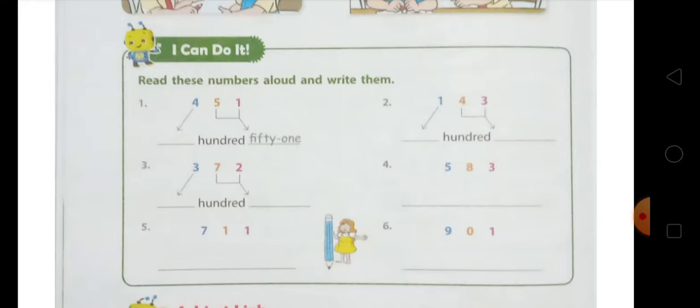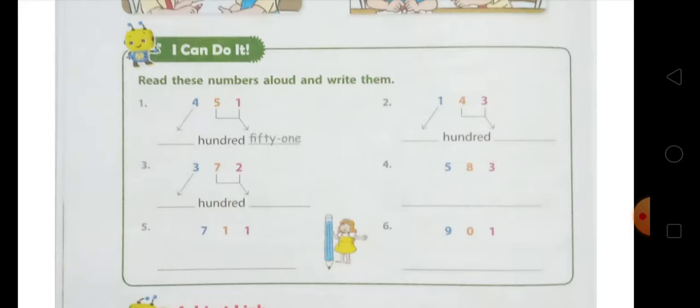Okay, and the next is 901. So you know that you have to first read the hundreds place, that is 900, and after that the last two digit number, that is 1. Okay, so 901, there is nothing on the tens place. Nine hundred one, 901.